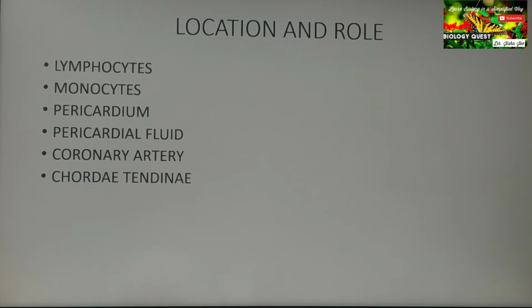They hold the flaps of the cuspid valves in position and prevent their overturn into the atria. So it prevents the backward flow of blood. It allows the blood to flow from the atrium into the ventricle during atrial systole, and also it prevents the backward flow of blood from the ventricle to the atria during ventricular systole.